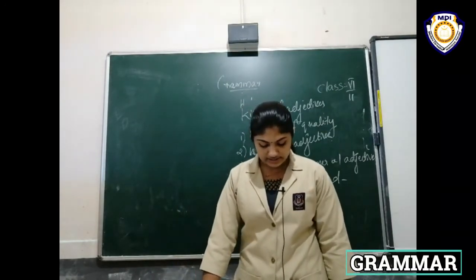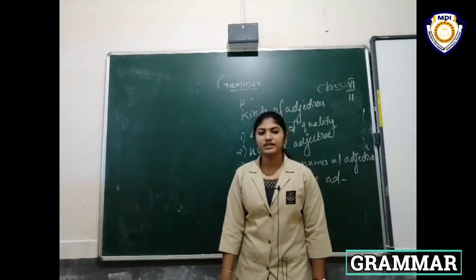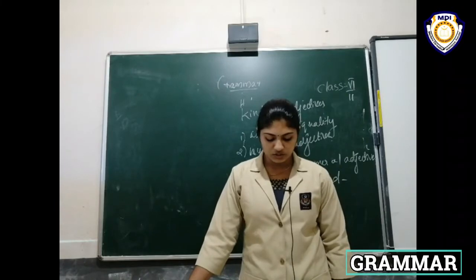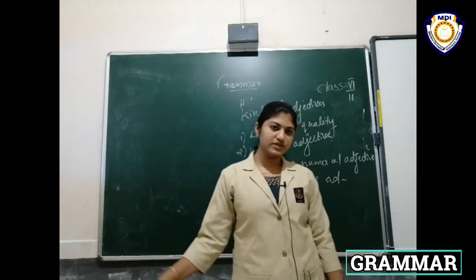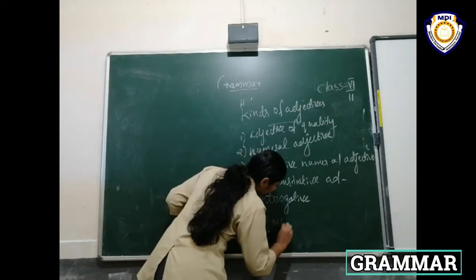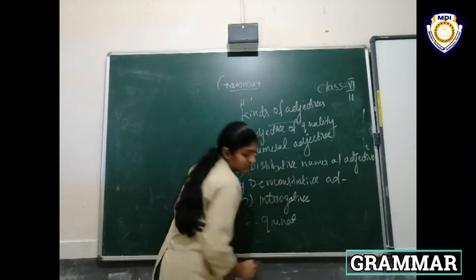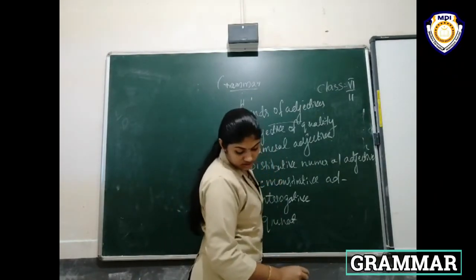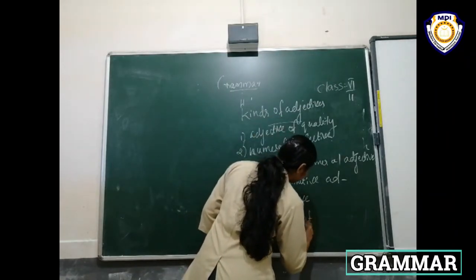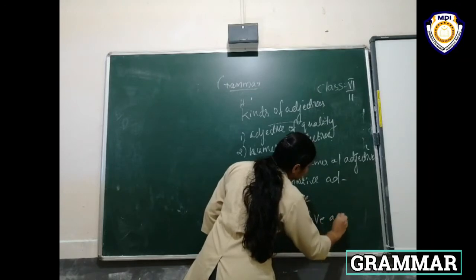Then the next one: words such as a few, any, some, much, all, little, enough, sufficient are used to describe the quantity of things. When used before nouns, these words are called quantitative adjectives. The sixth one is the quantitative adjective.